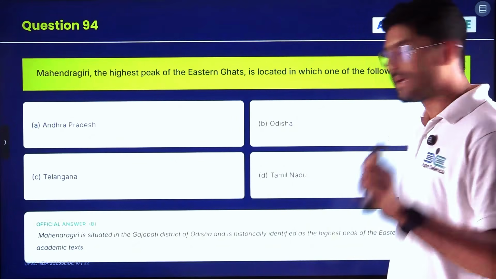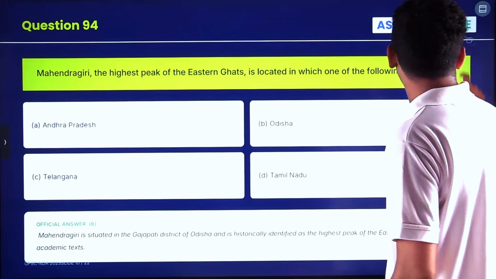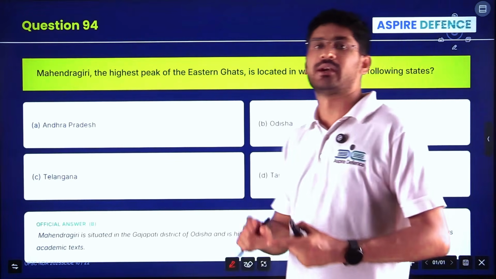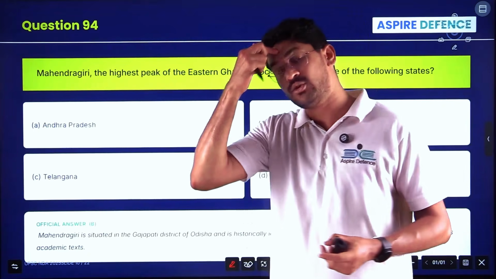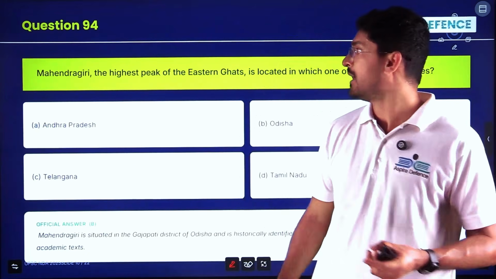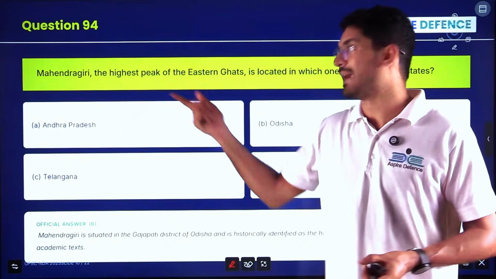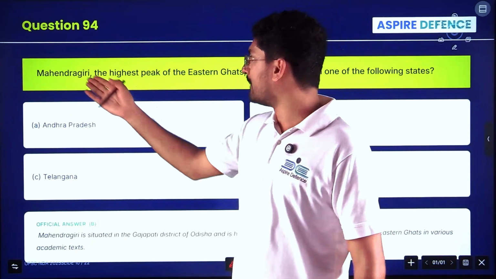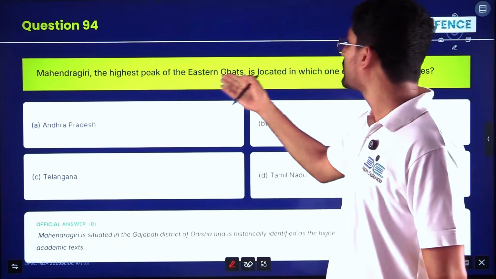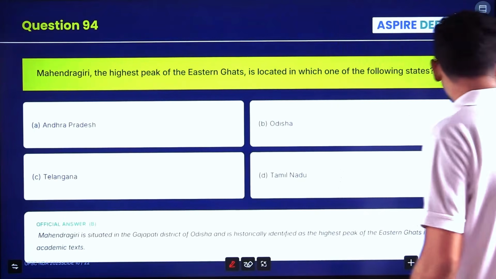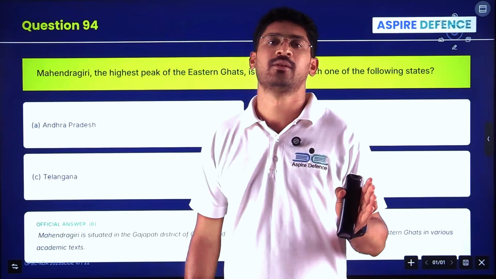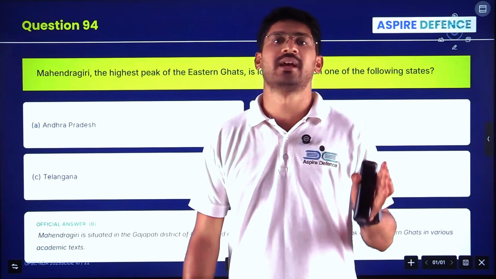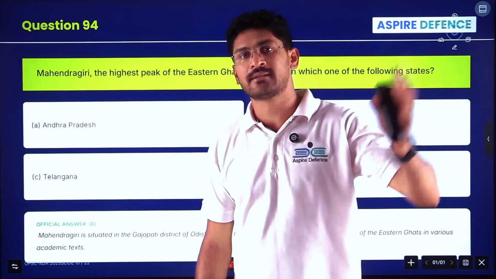Next, important peaks, I already told you. Okay, Indian mapping is very important. Rivers, mountains, passes, peaks. Any new current affairs geography also becomes linked to static geography and becomes very important. Mahendragiri, the highest peak of Eastern Ghats, is located in which state? Western Ghats, which is the highest peak? Aravali Hills, which is the highest peak? Our mountains are there, no?